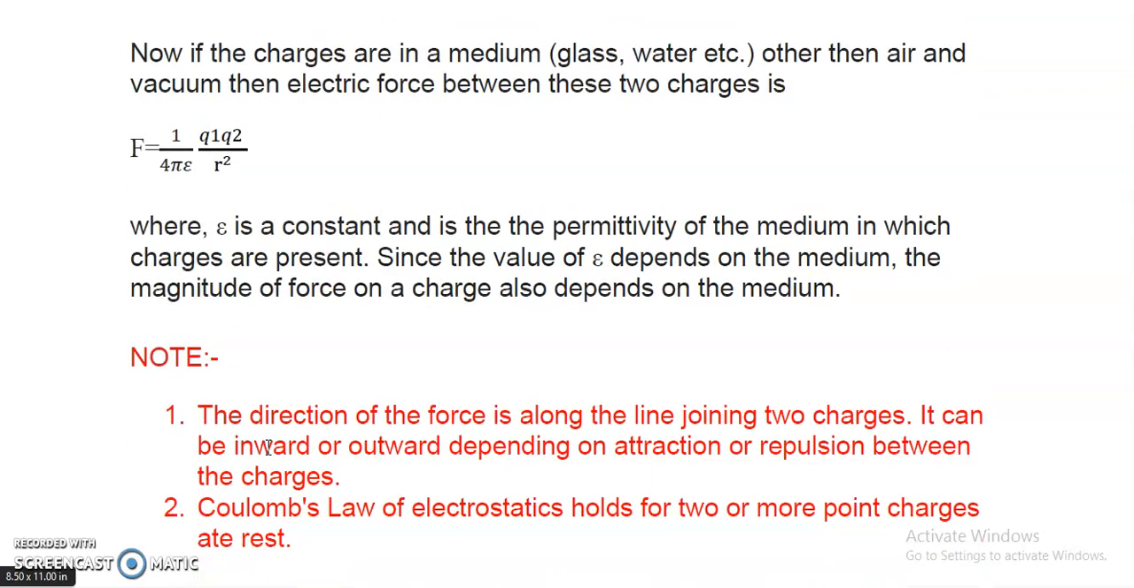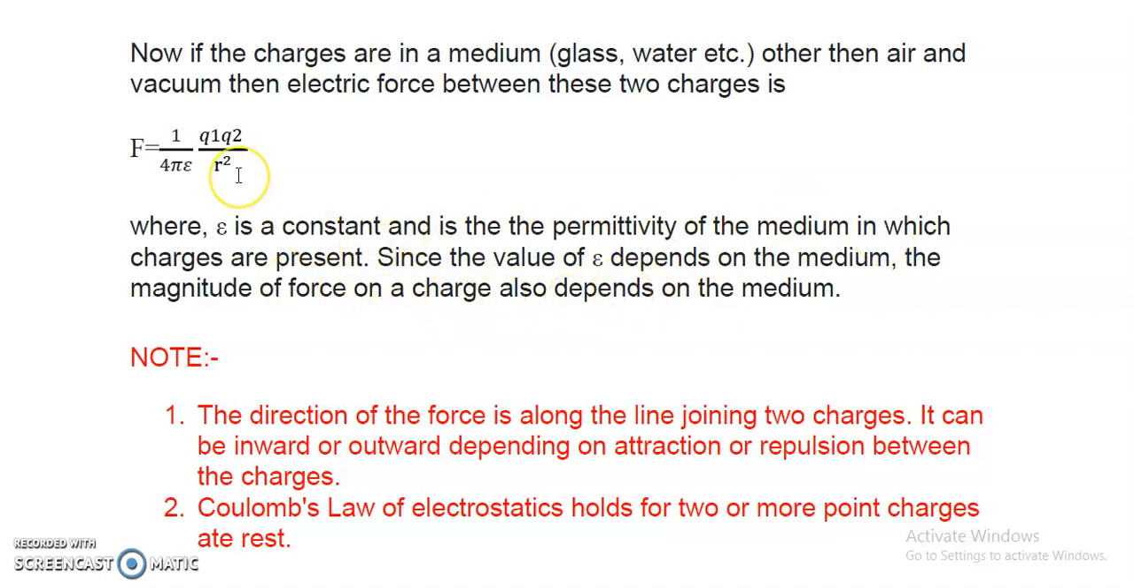Now, next. If the charges are in a medium, say glass or water, other than air or vacuum, then the electric force between these two charges will be written as F is equal to 1 upon 4 pi epsilon Q1 Q2 by R square. This time I am calling it epsilon, because there is no suffix 0 over here. This epsilon is again a constant, and it is called the permittivity of the particular medium in which the charges are kept.